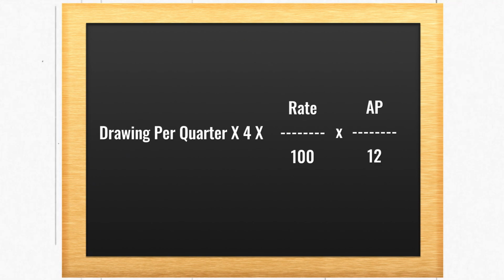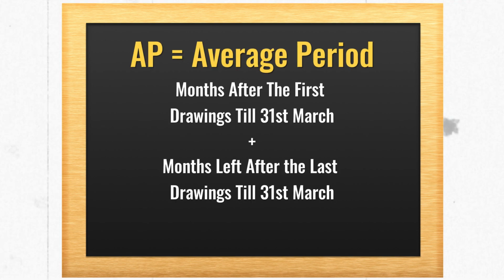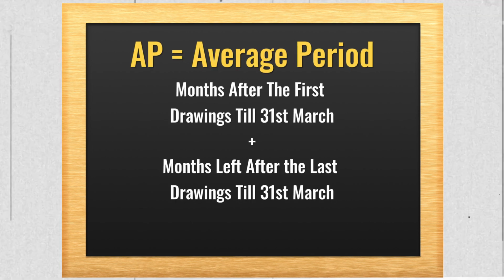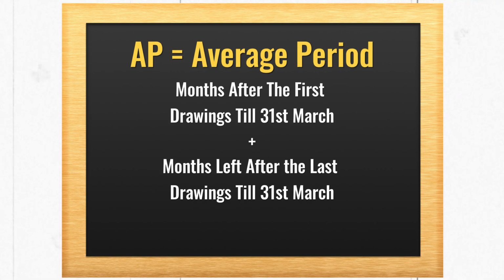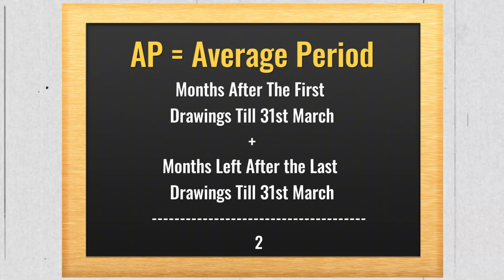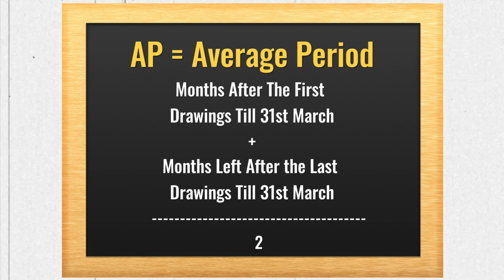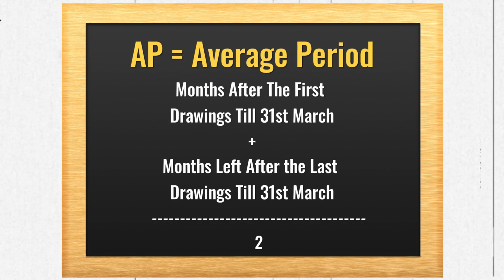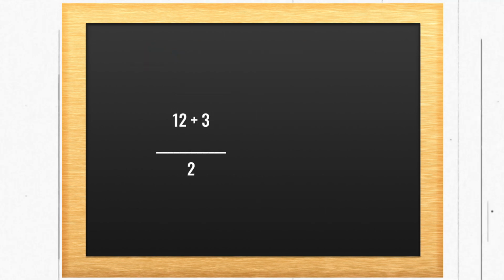So again, let's calculate the AP. The formula to calculate the AP is the same, that is months left after first drawing till 31st March plus months left after the last drawing till 31st March whole upon 2. So when did the partner make the first drawing? He withdrew the amount on 1st of April. So again, 12 months are left. So it will be 12 plus. Now tell me, how many months are left after the last drawing? The last drawing was done on 1st of January. So there are 3 months, January, February and March. So it is 12 plus 3 whole divided by 2.